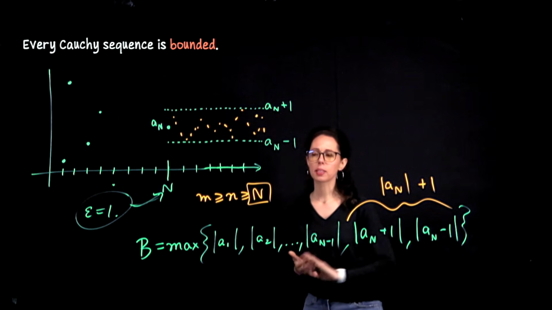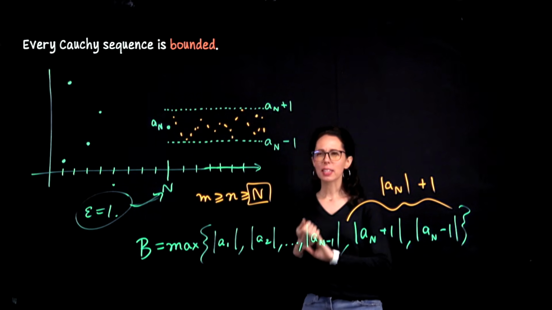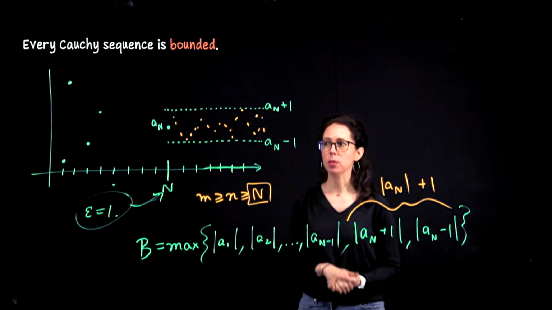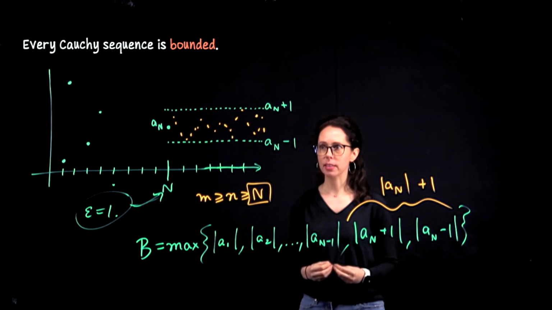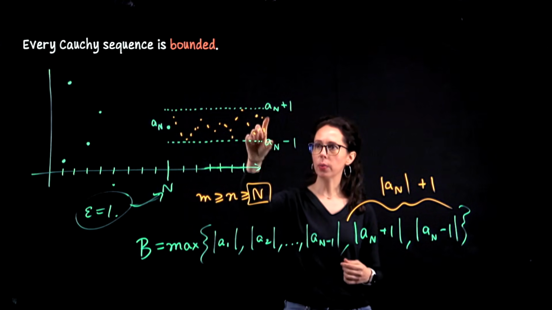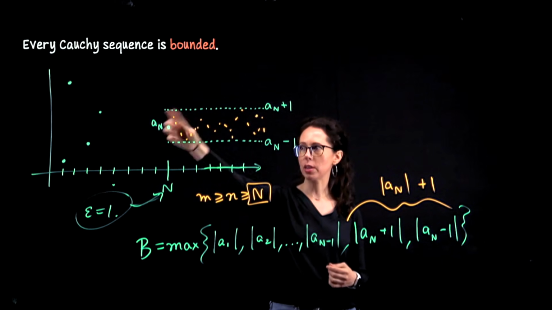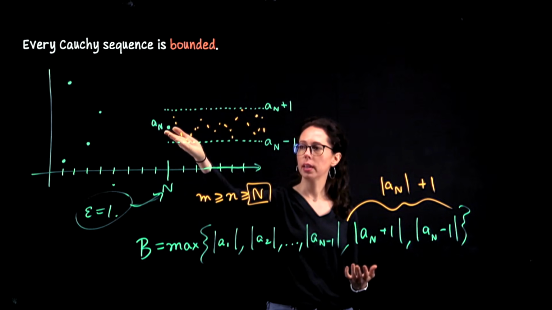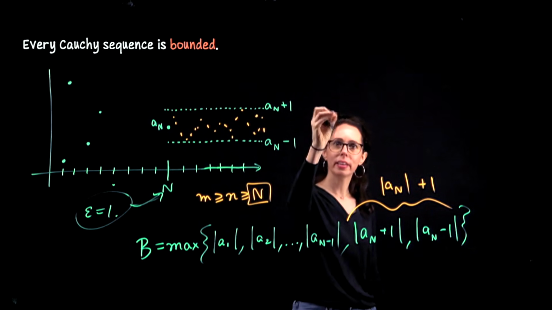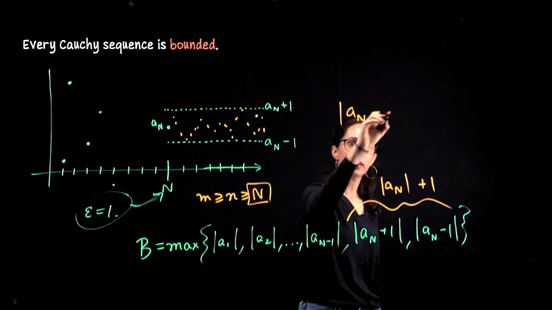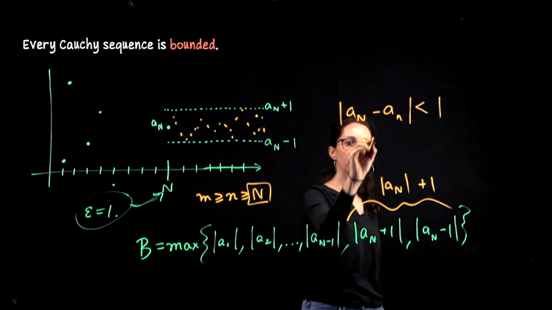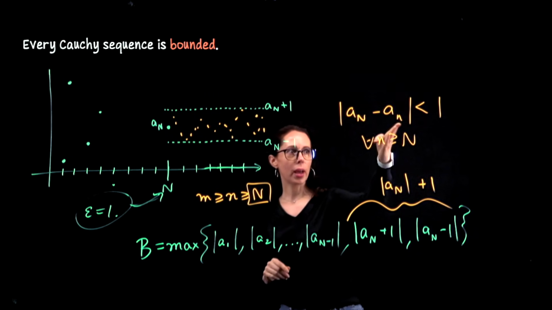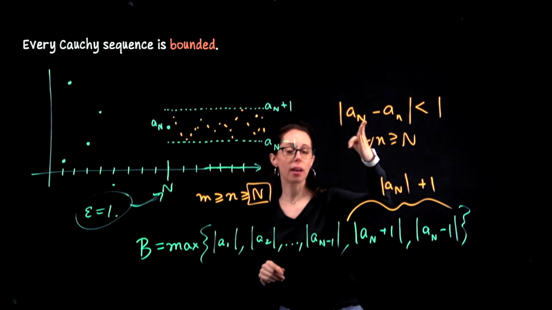Okay, so I did that kind of quickly because I'm going to write up the formal proof in just a moment. But again, it's important that you understand why the illustration leads you to the correct form for this bound b. If you understand what a Cauchy sequence is, you realize that the infinite tail of the sequence can be squeezed between two measurements based off of even just a threshold term. So saying any pair of terms at or beyond this threshold, here I'm saying a sub n minus a sub N is less than 1 for all n greater than or equal to N, this is really the statement that I'm using here. So any term beyond the threshold is within distance 1 of that threshold term.